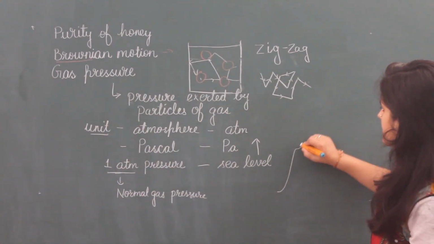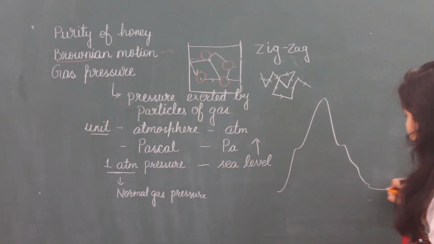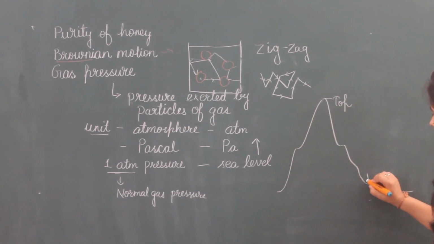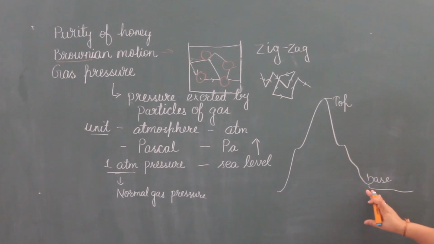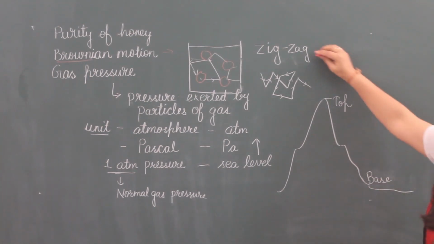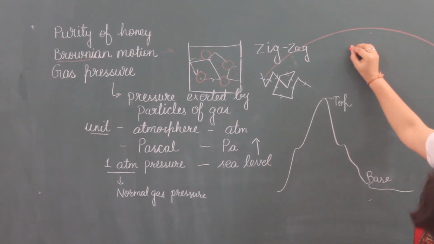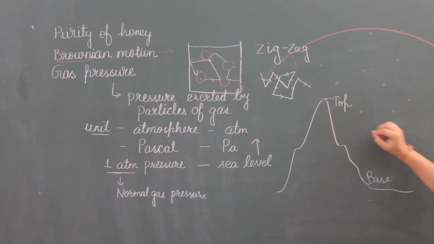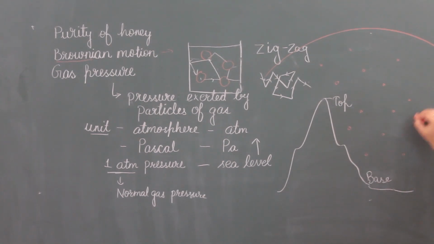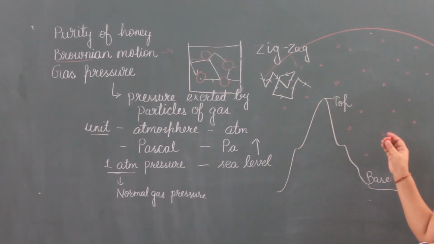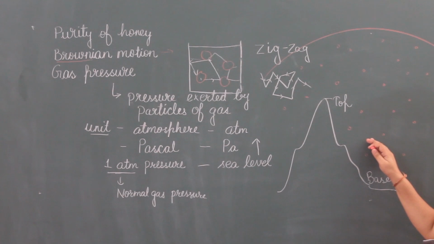See, this is one mountain. This is the top of the mountain and this is the base of the mountain. That means ground. So this is our atmosphere, and these are particles of atmospheric gases. Here oxygen, nitrogen, dust particles, water vapors and other gases are also there. So these all are present in our atmosphere.